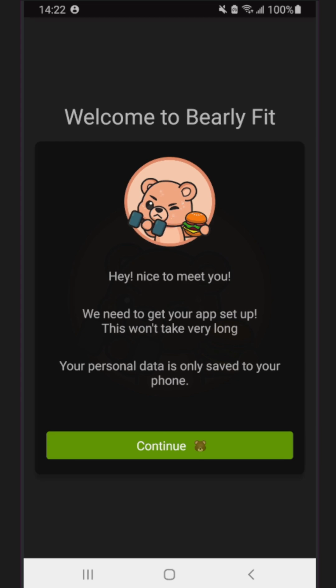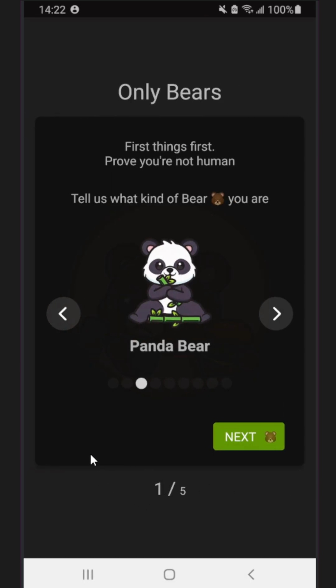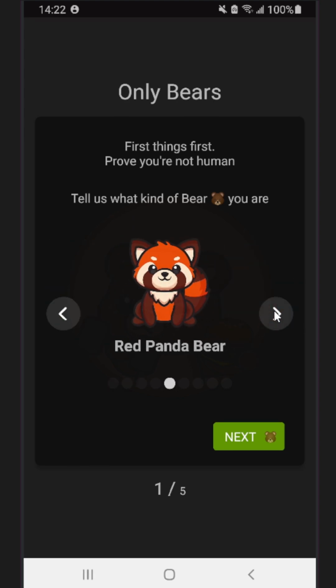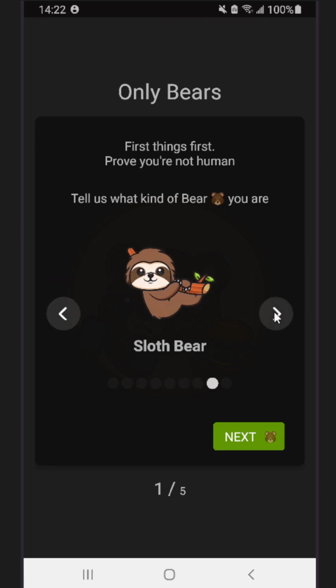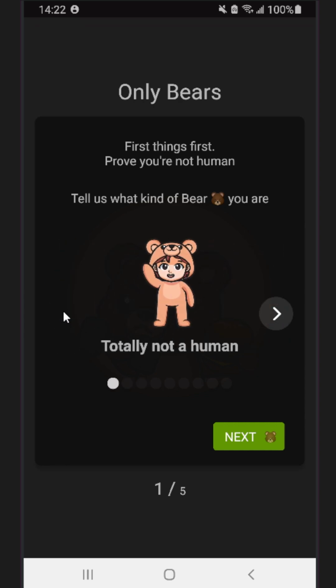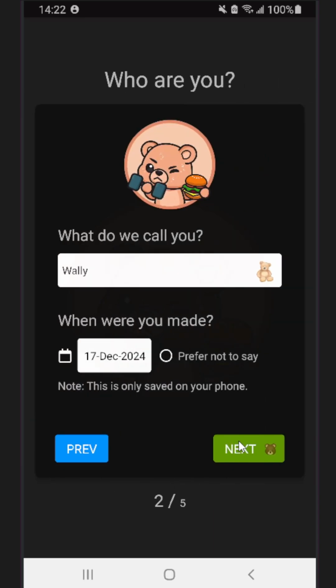The first thing we've got is a welcome area. So this will just onboard you into the app itself. Of course, the most important aspect of any app is to ensure that your users are in fact bears. So we've got this super secure process to confirm what kind of bear you are. And we've got a few different options, so hopefully we'll cover most bears. But if not, we can add some more. Once you click next, that will use NASA grade encryption to ensure that you are in fact a bear.